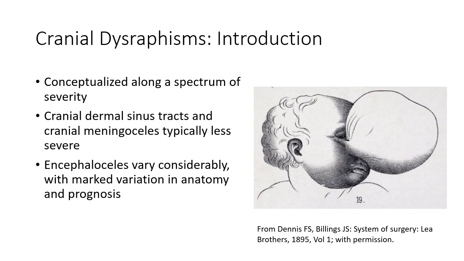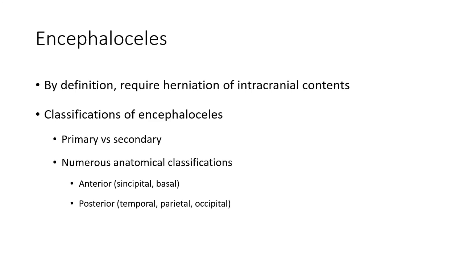The cranial dysraphisms can be conceptualized along a spectrum of severity, with the cranial dermal sinus tracts and cranial meningocele less severe. The prognosis for encephalocele varies considerably and is dictated by the size and contents of the encephalocele. By definition, encephaloceles require herniation of intracranial contents and are subdivided between primary and secondary encephalocele, where primary are congenital and secondary are acquired, such as after surgery or after infection, and also anatomically subclassified into anterior and posterior encephalocele.